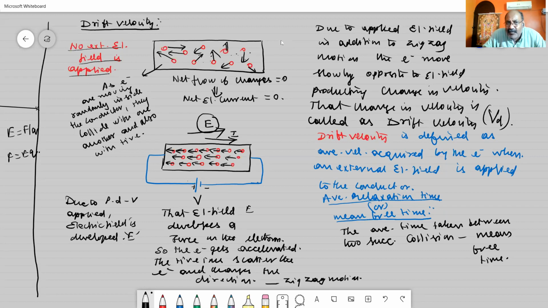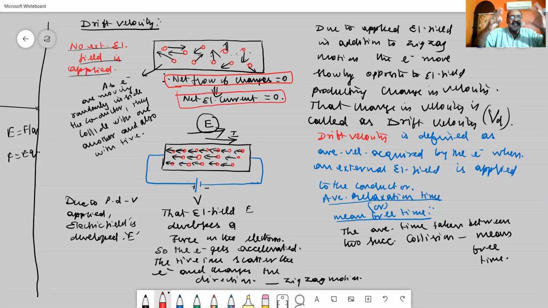Since the electrons are moving in random directions, the effect of one electron cancels the effect of another, and therefore the net flow of electrical charge in the conductor is zero. Since the net flow of charge is zero, the net electrical current is also zero. There is no flow of electrical current in the conductor when no external electrical field is applied.